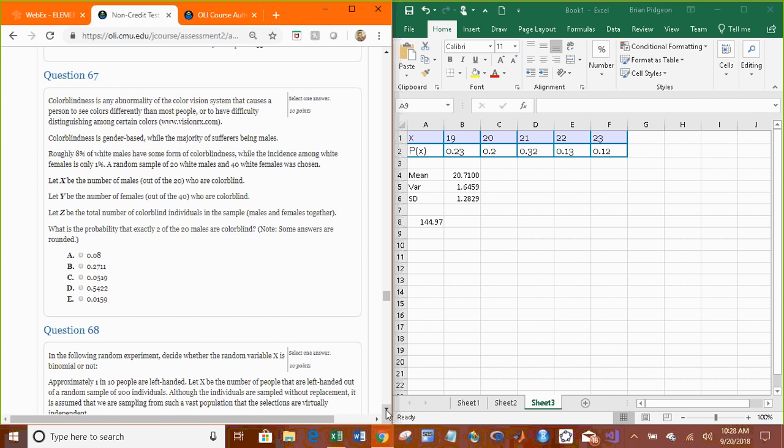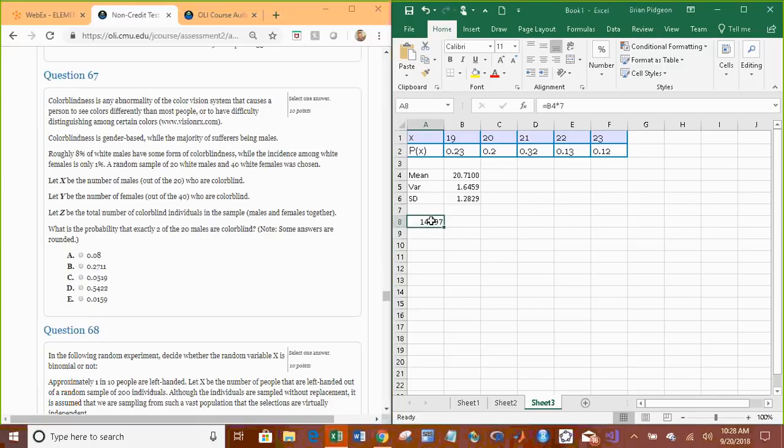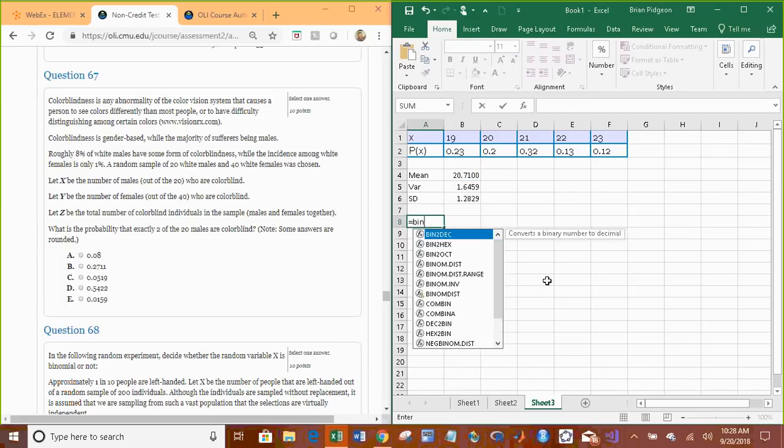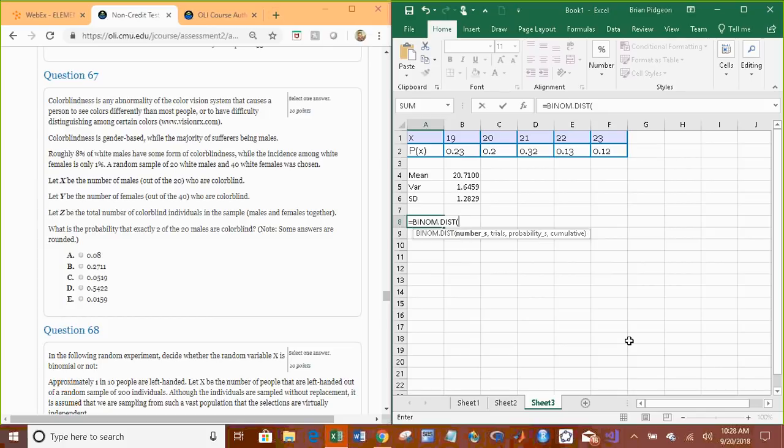Alright, so 67. Probability using binomial. There are 2 functions in Excel that calculate binomial probabilities. BINOM.DIST. And you'll notice it asks for four things: the number of successes, the number of trials, the probability of success, and what's called cumulative. I'll talk about that in a second.